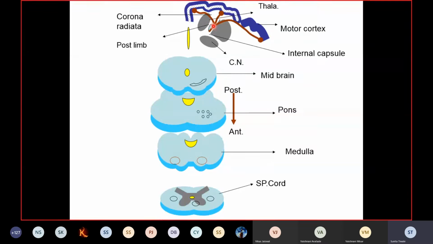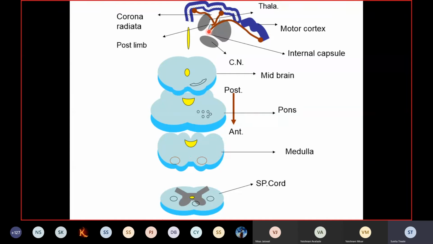These fibers are responsible for the voluntary movements in different parts of the body. So this will result in a cerebrovascular accident, CVA, and the patient lands in hemiplegia or paraplegia.